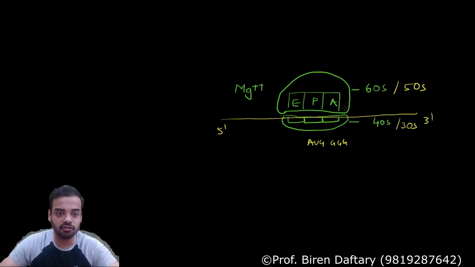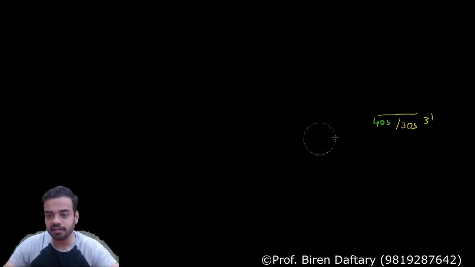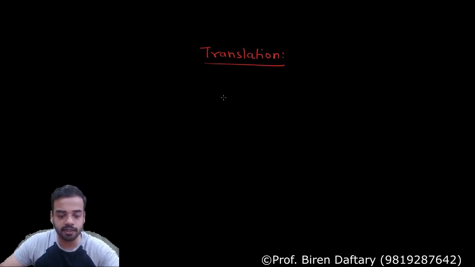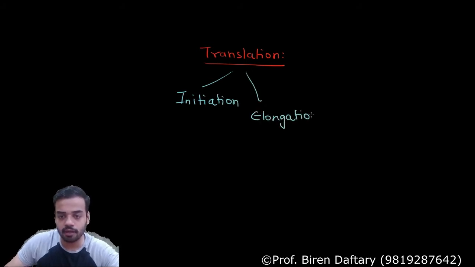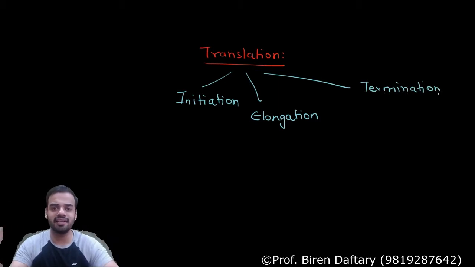Now let us start with the actual process of translation. Just like transcription, translation is basically divided into three parts. Okay, and those three parts are: first, initiation; second, elongation; and the third, termination. The same parts, just like in transcription.